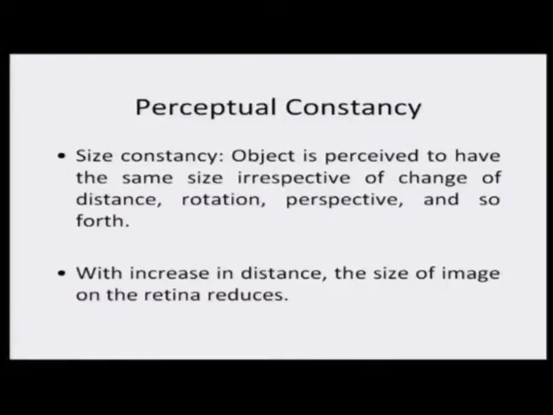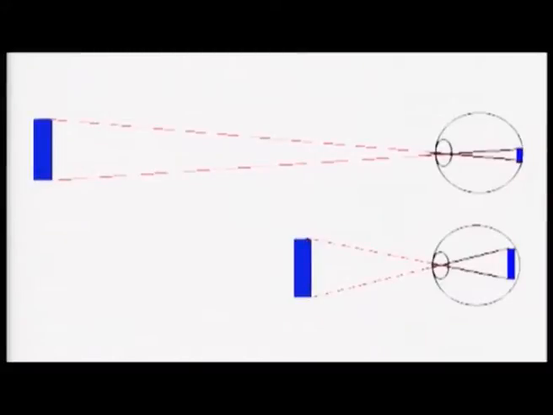Objects are perceived to have the same size irrespective of the change in distance, rotation and perspective. With increase in distance, the size of the image on the retina always reduces.